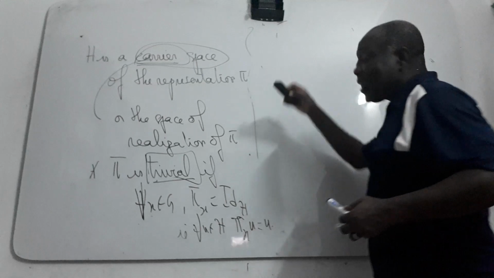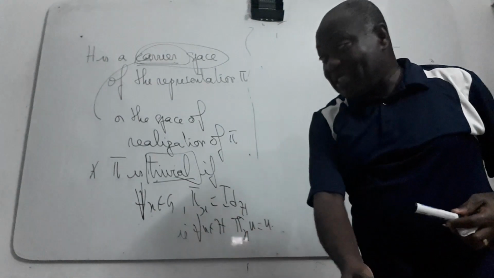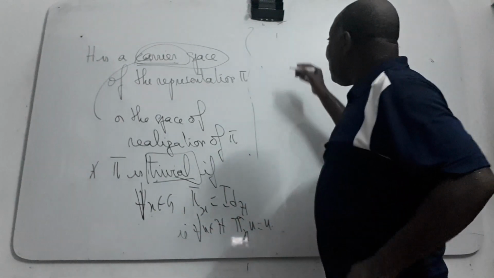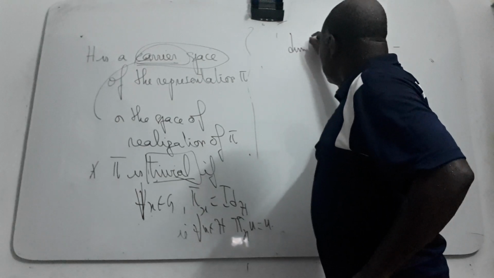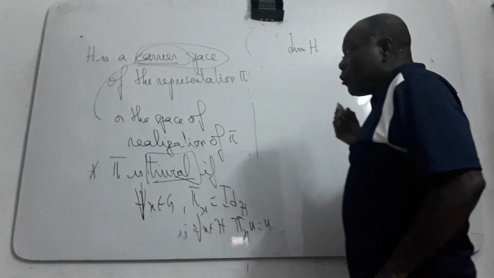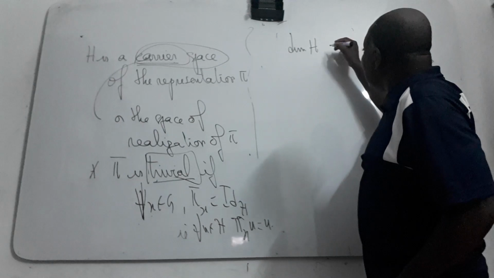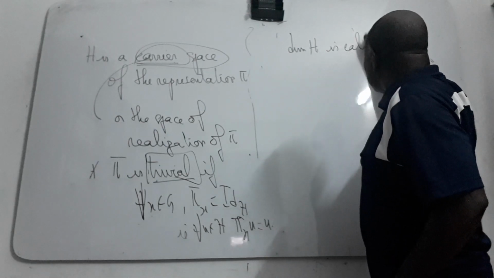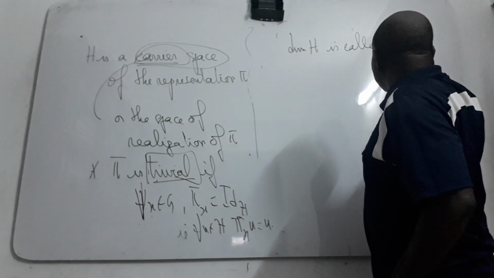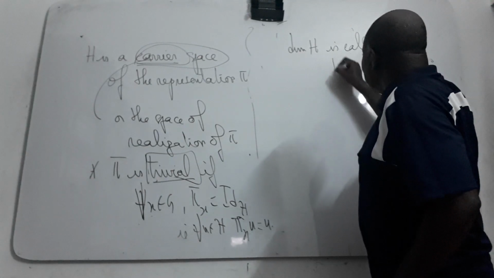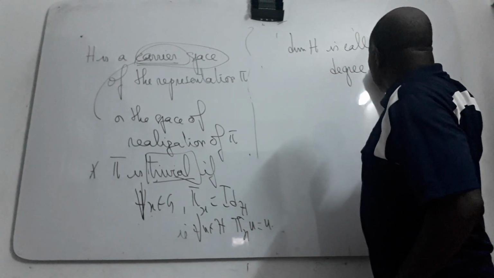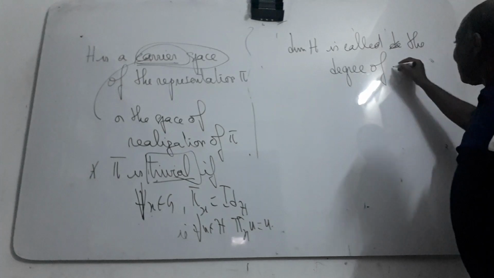So H here is a carrier space. The dimension of your carrier space is called the degree of the representation.